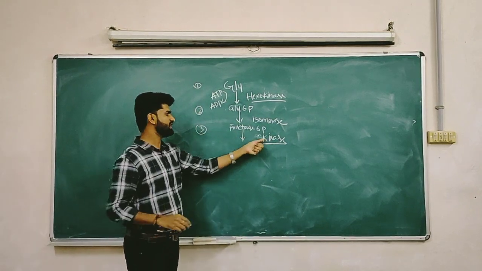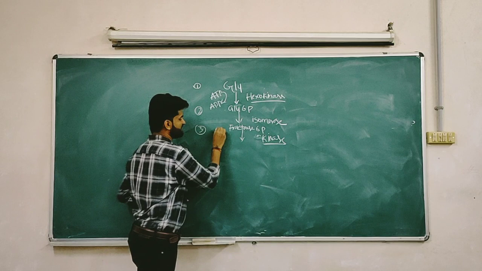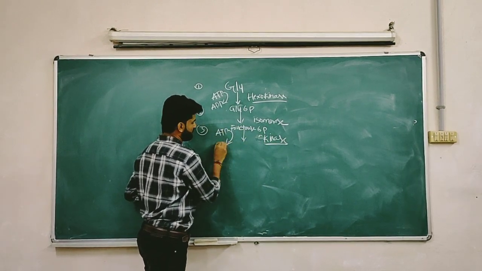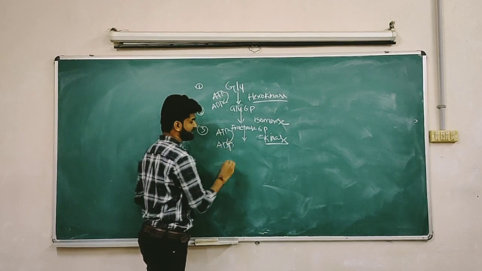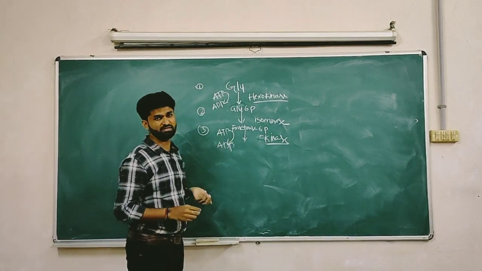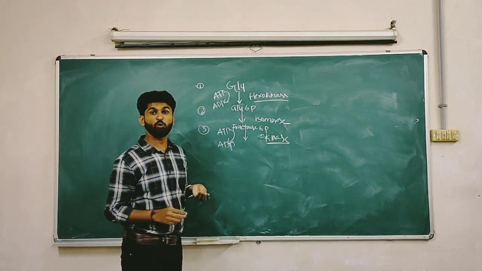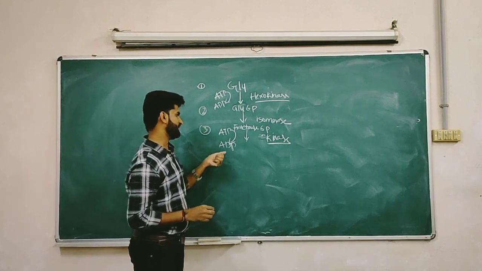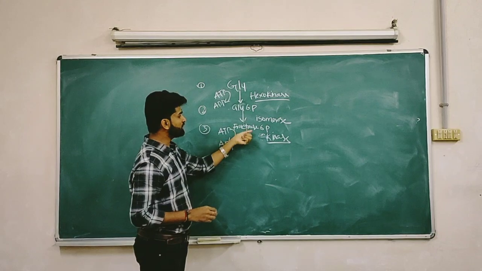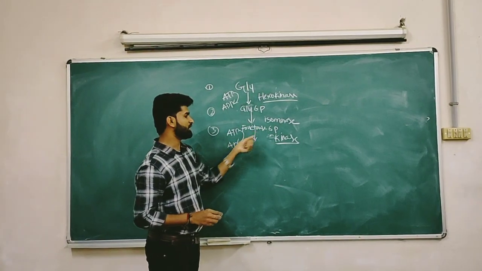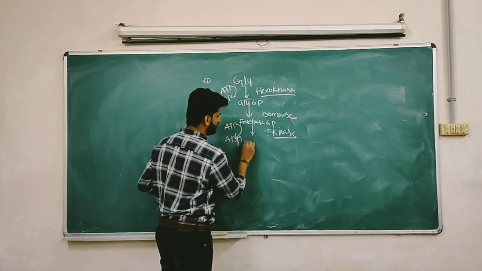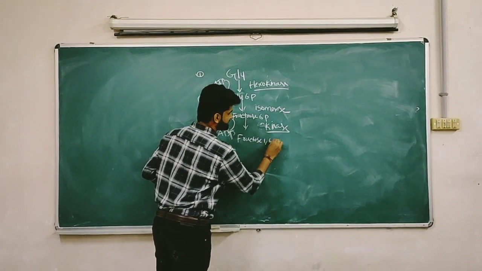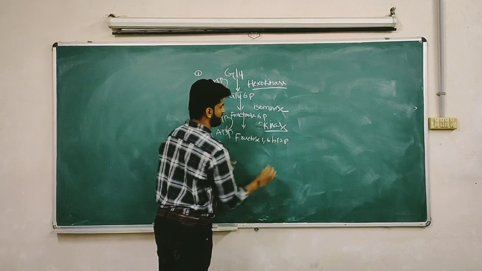This enzyme adds ATP to fructose, one more phosphate, and this ATP is converted into ADP. ATP means adenosine triphosphate, and ADP means adenosine diphosphate. Now one more phosphate is added to fructose 6 phosphate at the first position, and fructose 1,6 bisphosphate is formed.